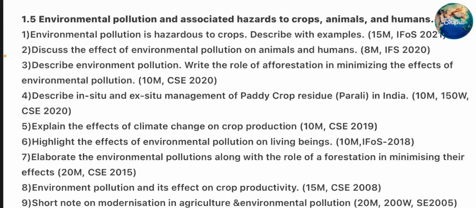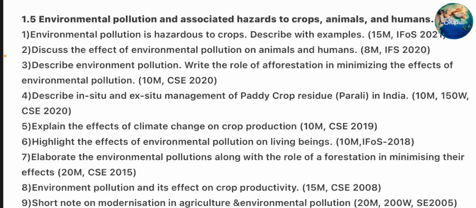Fourth question. Describe in situ and ex situ management of paddy crop residue, parali, in India. Fifth question. Explain the effects of climate change on crop production. Sixth question. Highlight the effects of environmental pollution on living beings. Seventh question. Elaborate the environmental pollution along with the role of forestation in minimizing their effects.